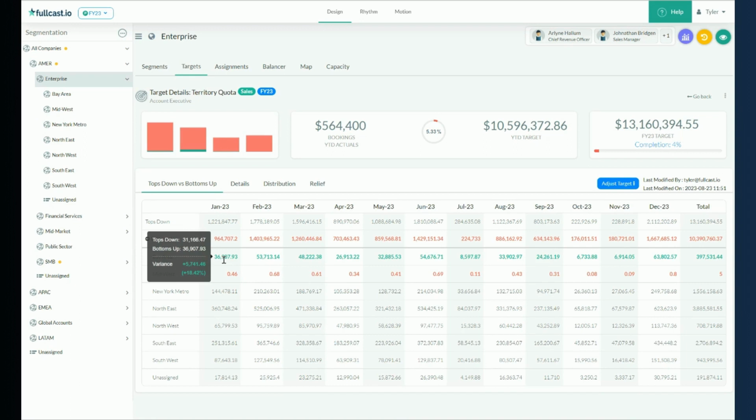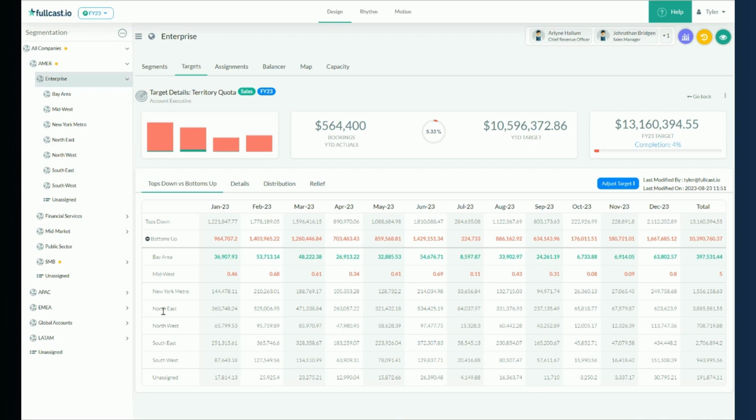So the first bit is tops down. What is the number that finance has given us? Let's push it down to the territories. And now the bottoms up is just a reconciliation, looking at a different way to calculate that target. So in this case, these bottoms up, if they're green, it means that the potential from bottoms up is higher than what was given from the tops down. And then obviously a red, which these are really low, signal that we've got a discrepancy.